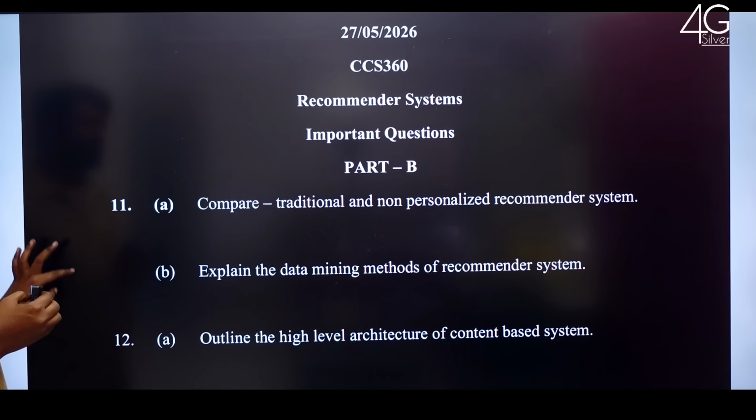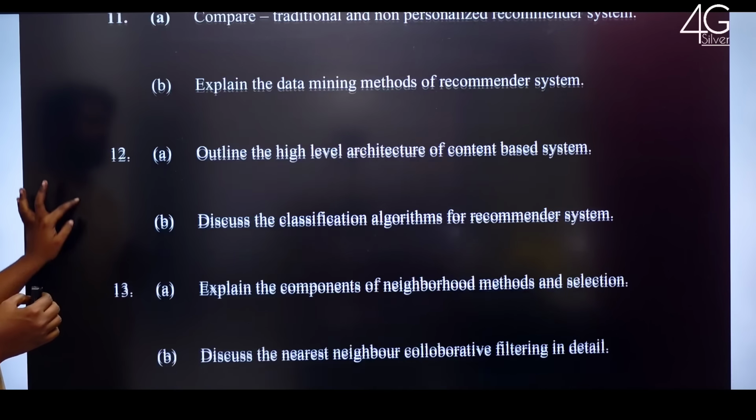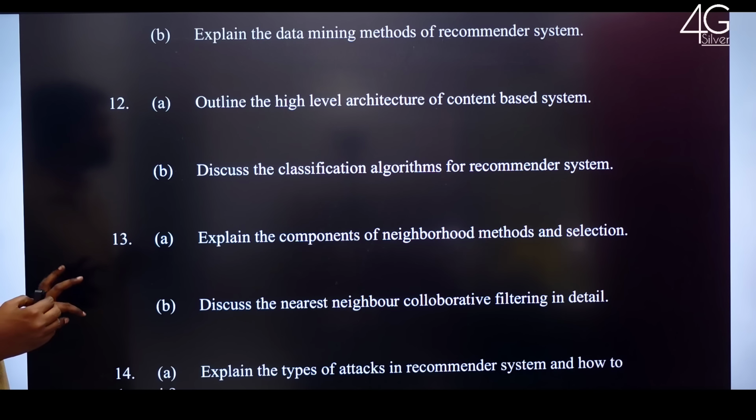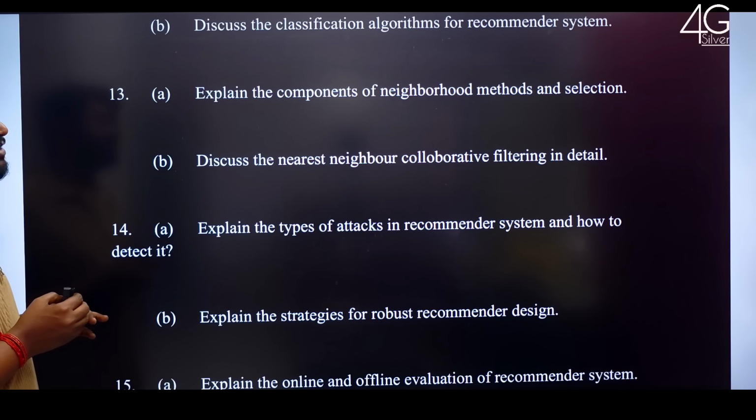Part B, compare traditional and non-personalized recommender system. Explain the data mining methods of recommender system. Outline the high-level architecture of content-based system. Discuss the classification algorithms for recommender system. Explain the components of neighborhood methods and selection.